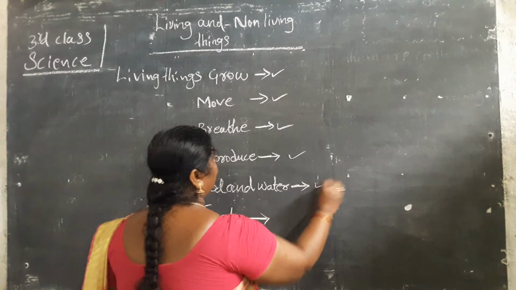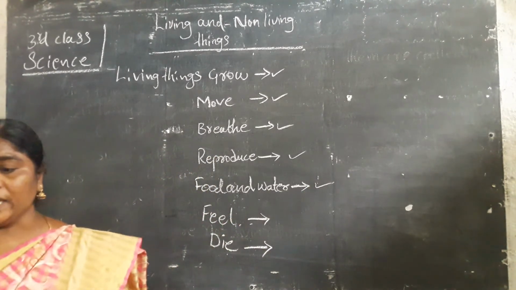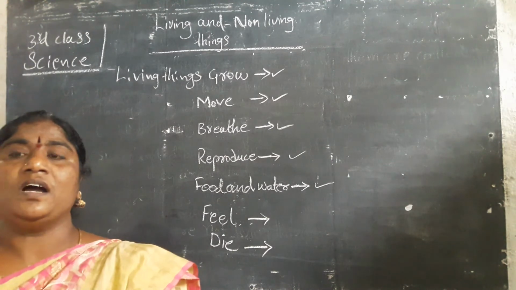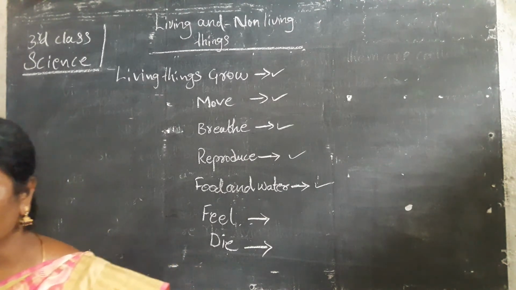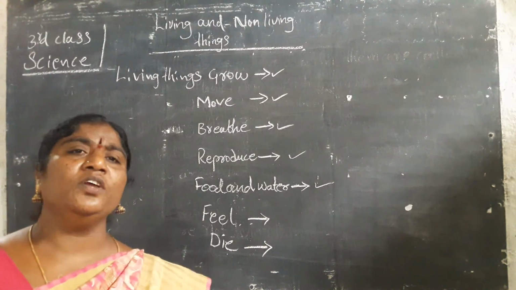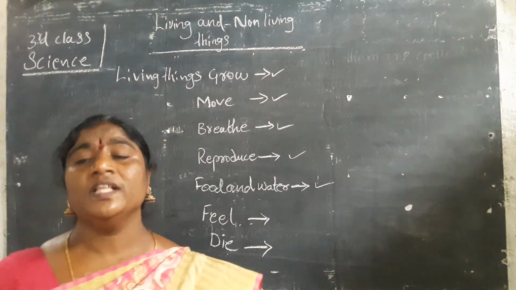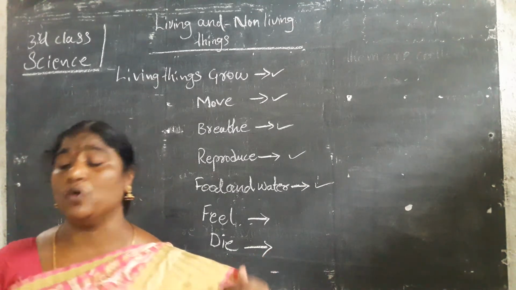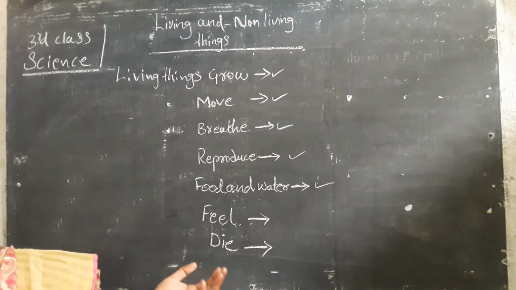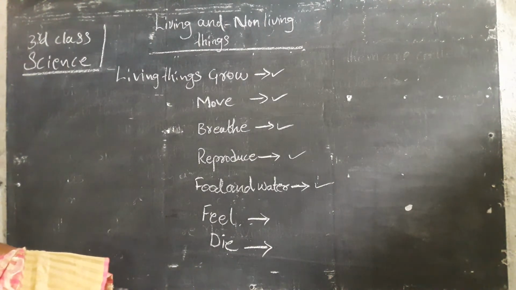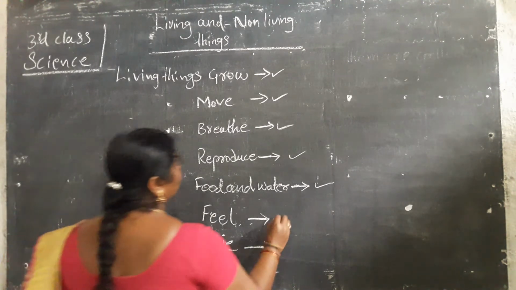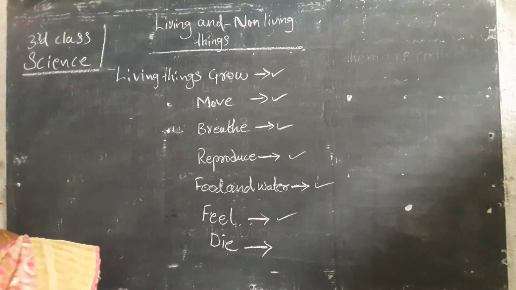Then feel. Living things can feel. All living things feel and react when they get hurt. If we pinch someone or slap someone, they feel pain on their body. That is called feel. What happens when someone pinches you? We feel a lot of pain. That is called feel.